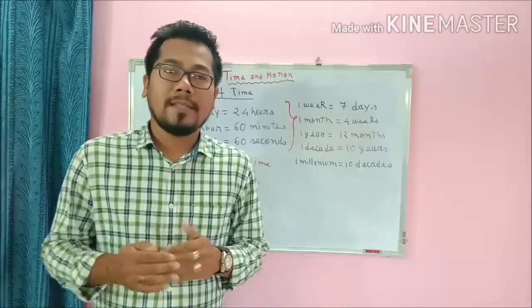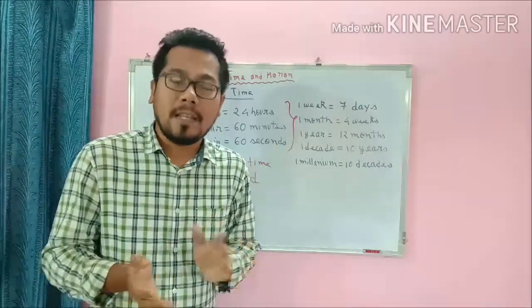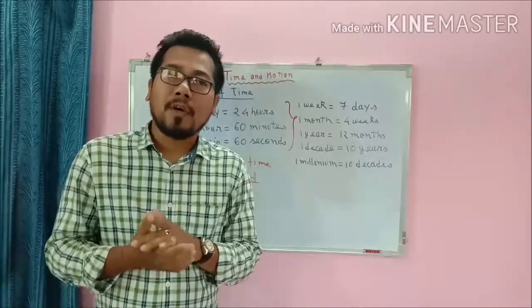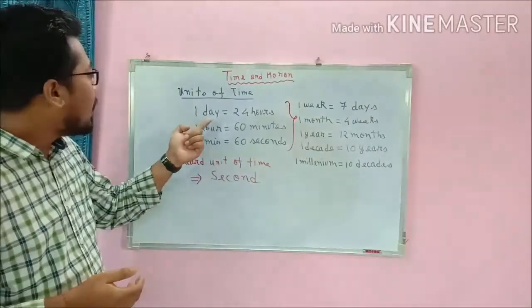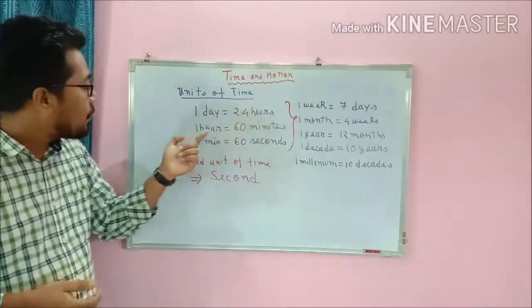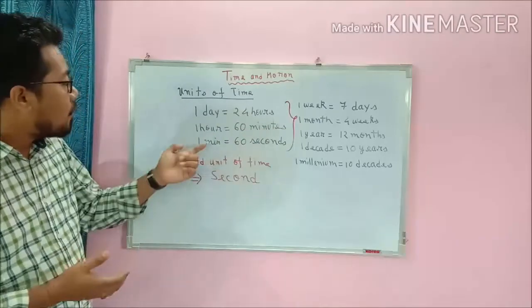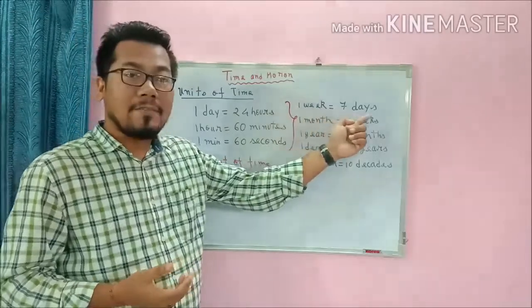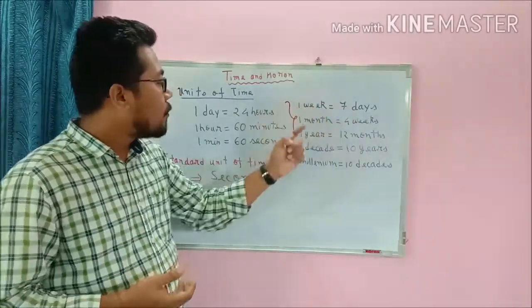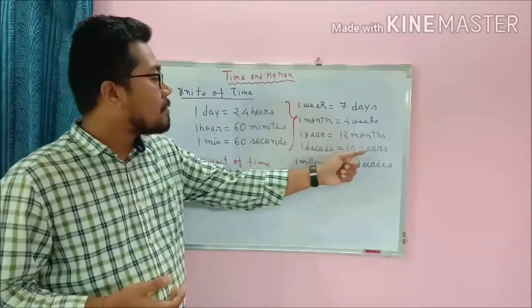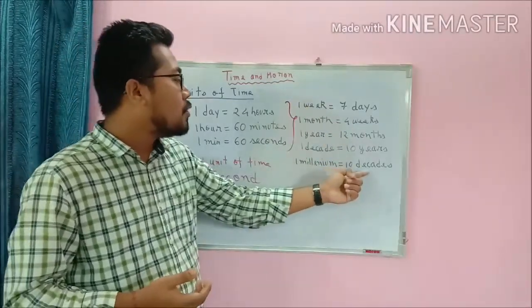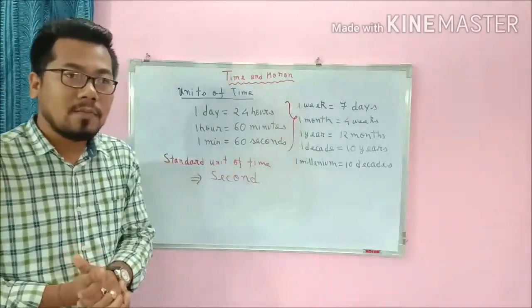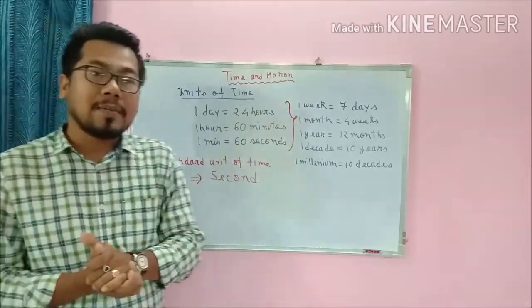As I already said, our ancestors' time limit was bounded between day and night. But as science developed, as new inventions were made, time was calculated beyond day and night. Like one day was calculated as 24 hours, 1 hour equal to 60 minutes, and 1 minute was counted as 60 seconds. Same way, 1 week was counted as 7 days, 1 month equal to 4 weeks, 1 year equal to 12 months, 1 decade equal to 10 years, and 1 millennium equal to 10 decades. So these are the units of time that we are using in our modern day life. And the standard unit of time is second.